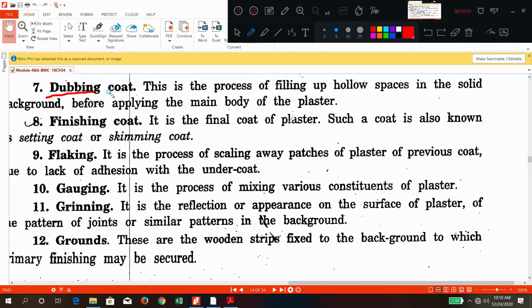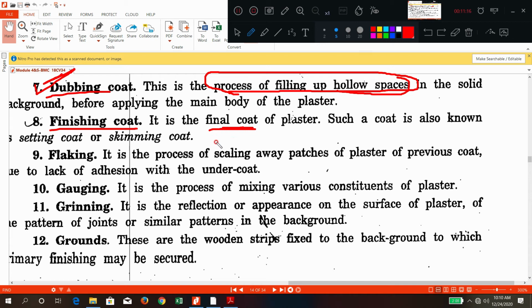And what do you mean by dubbing coat? This is the process of filling the hollow spaces before applying the main plaster. No, so there will be some hollow spaces, some cracks will be there on the existing background. So filling up of those hollow spaces, we call it as dubbing coat. Finishing coat means the next coat or the final coat which will give a smooth surface. That is called as a finishing coat.